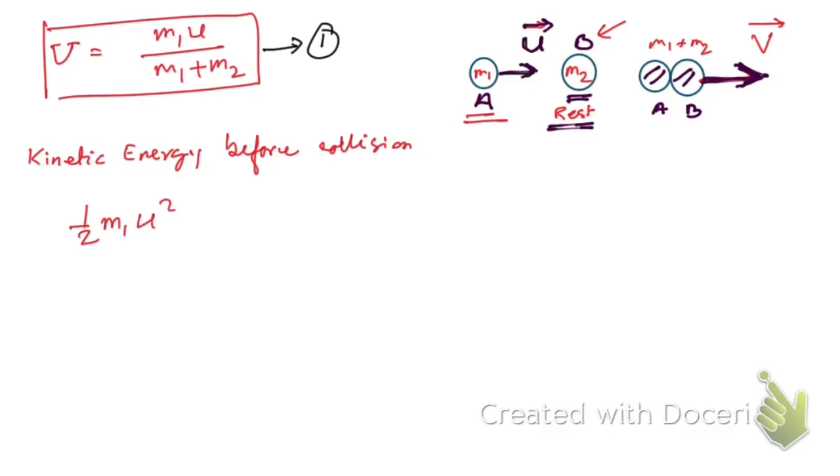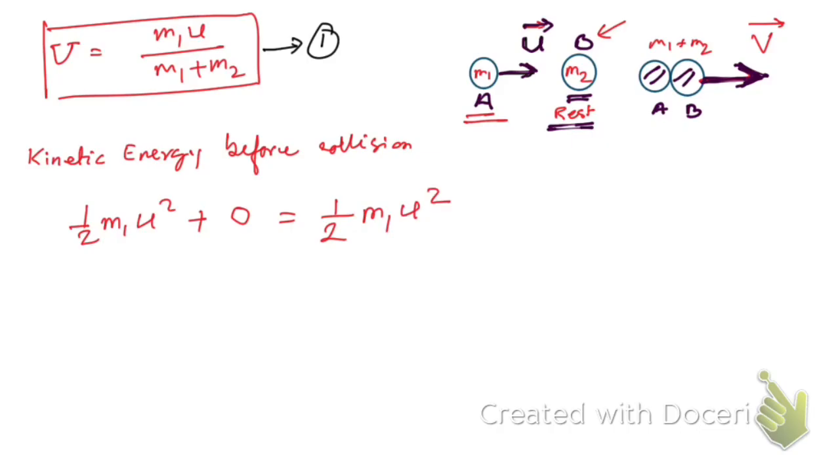m1 u square, and that of the body B, that will be 0, which was at rest, so no kinetic energy. Then that's what we're going to have, right? And that is equal to half m1 u square. That is what we have got.